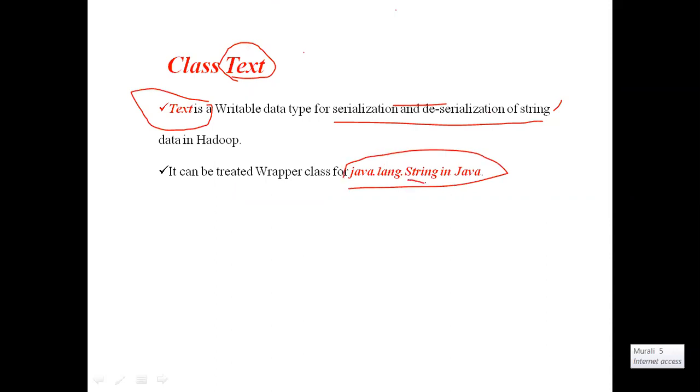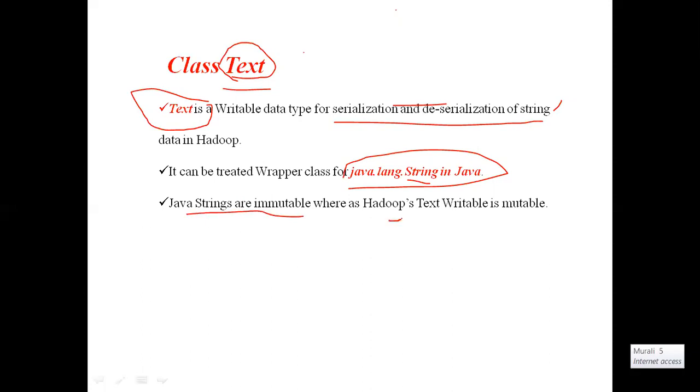Whatever work is done by the String class in Java, the same work will be done by the Text class in Hadoop. It can be treated as a wrapper class for java.lang.String in Java. One main difference, and we will get to this point in the next topic, is that Java strings are immutable, whereas Hadoop Text is mutable.